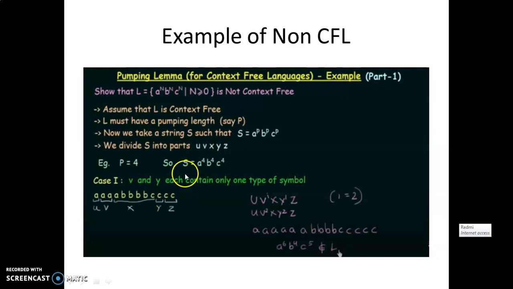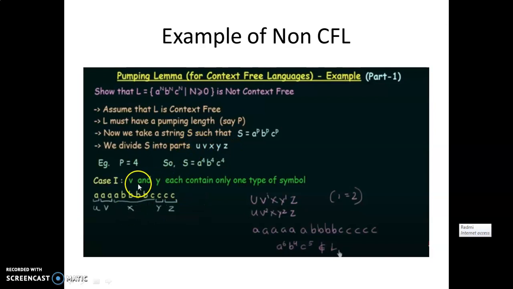So the given string, 4 times a, 4 times b, 4 times c, is divided into 5 parts. That is u, which is a single a; v contains 2 a's; x contains a, 4 times b, and c; y contains c; and z contains 2 c's. In this way, by applying this condition, I have divided the given string into 5 parts.